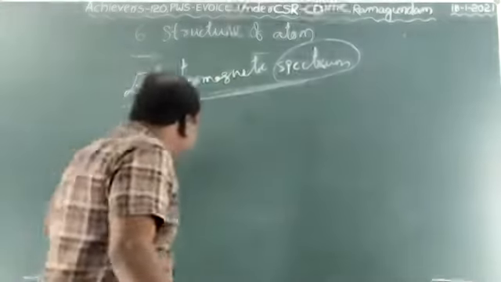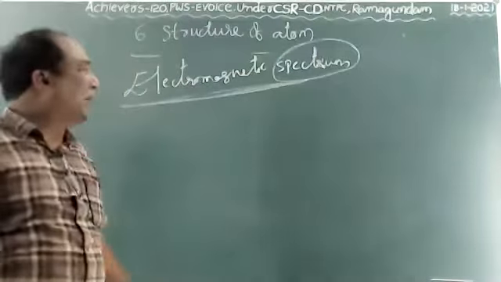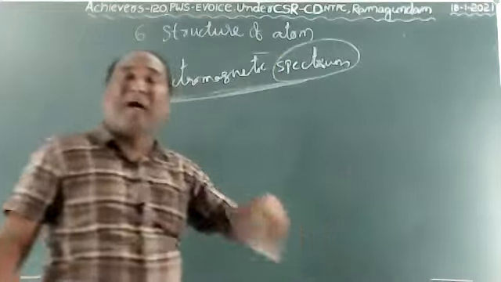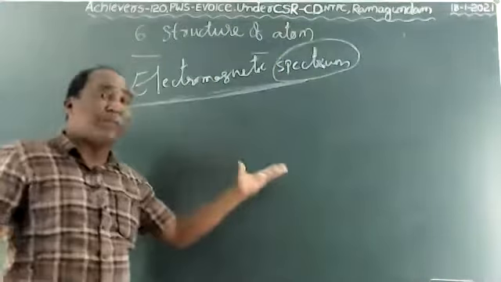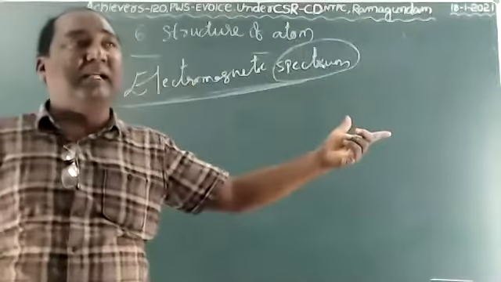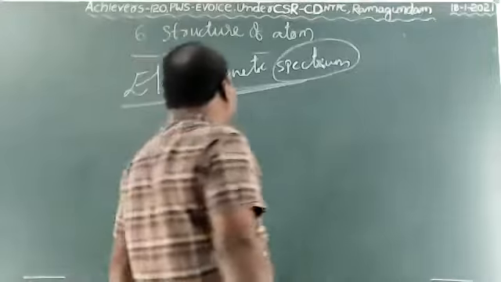The entire range of wavelength and frequency of waves we call the electromagnetic spectrum. Spectrum means a group of wavelength and frequency.